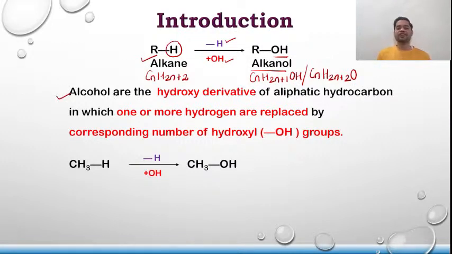Alcohols are hydroxy derivatives of aliphatic hydrocarbons, in which one or more hydrogens are replaced by the corresponding number of hydroxyl groups. Depending upon the number of hydrogens replaced by OH groups, they are further classified, which we are going to see shortly. So that is the basic introduction or definition of an alcohol.